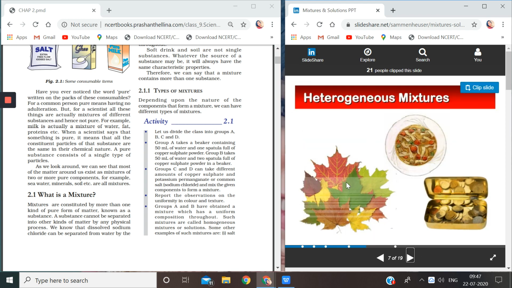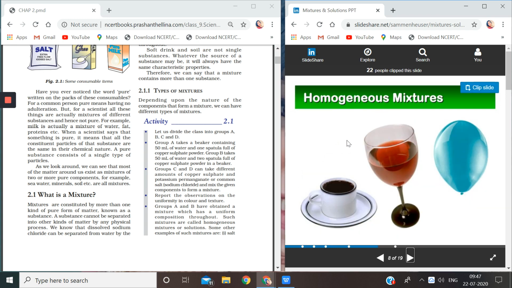See, this is a heterogeneous mixture because you can see various different parts. You can make out various leaves because of their color difference. So it's a heterogeneous mixture. Now here also, you can make out various parts of this mixture. And similarly with the mixture of coins. So all these are examples of heterogeneous mixtures. But here you cannot make out which part is water, which part contains sugar, which part contains tea leaves.